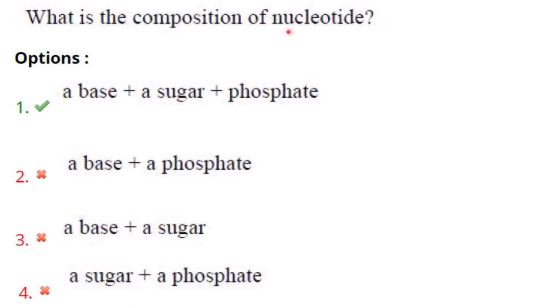Then, what is the composition of a nucleotide? So a nucleotide has a nitrogenous base, that is adenine, guanine, cytosine, thymine, or uracil in the case of RNA. A sugar, it can be a pentose sugar, that is deoxyribose sugar, or a ribose sugar if it is RNA, and a phosphate group. So these are the 3 components of a nucleotide. Whereas a nucleoside will not have phosphate. It will have only a base and a sugar. The question is for nucleotide. So a base, a sugar and a phosphate.